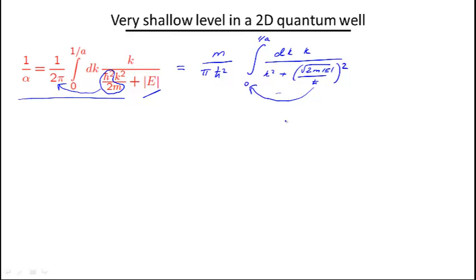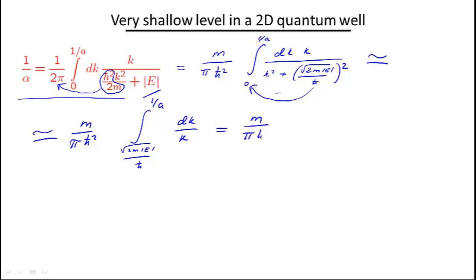So what we get is approximately m over pi h squared times an integral from the square root of 2mE over h squared to 1 over a of simply dk over k, which is a logarithm. The result is m over pi h squared log of 1 over a, the upper limit, times h over the square root of 2mE, the lower limit.